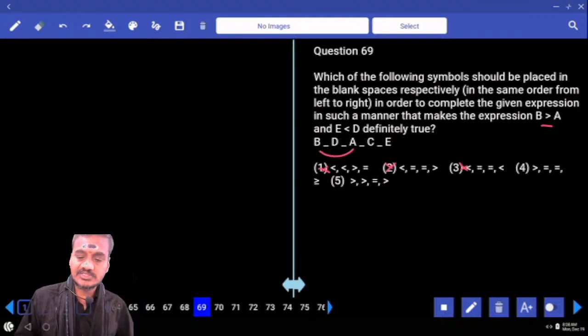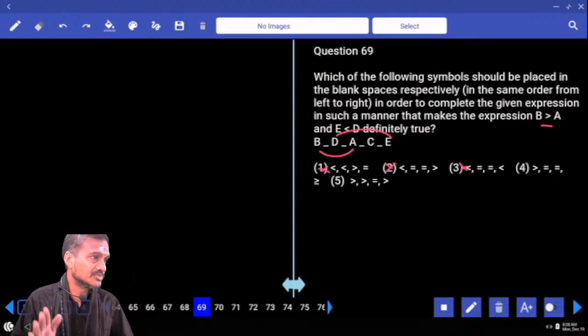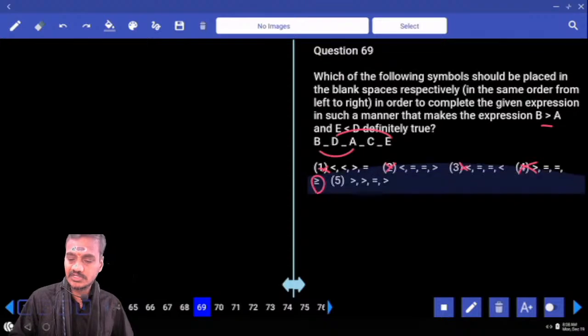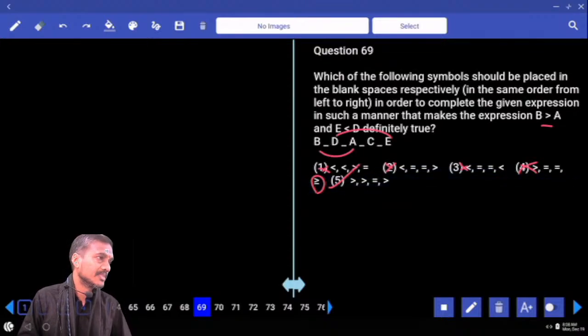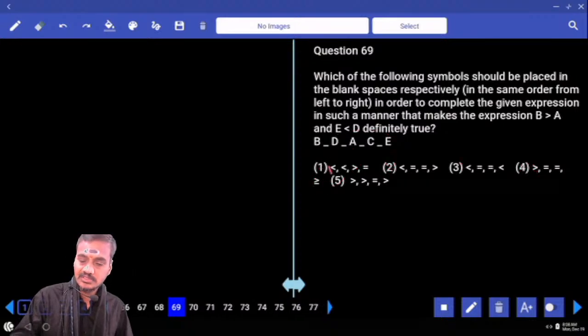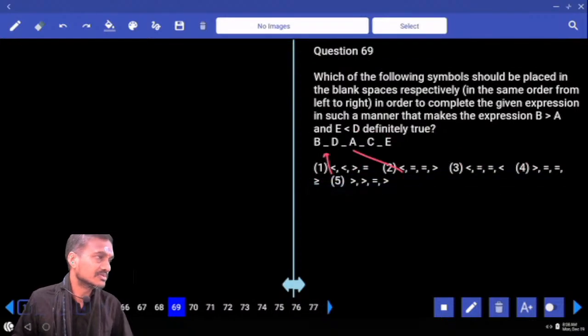And the next one, E lesser than D means D greater than E. That means in the last part, positions 2, 3 and 4, we need to have greater than. Here in this one we have greater than or equals to but not greater than, and this is again ruled out. Choice 5 is the answer. Done with this, 69. Now in these types of questions, please do not replace each and every choice and check them out. It will take more and more time.